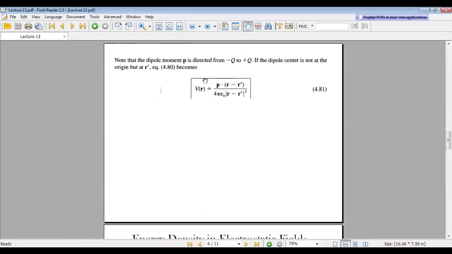And you can write the electric potential with respect to the dipole moment. So V suffix R equals, what is the a_R value here? The a_R value equals R minus R dash, over 4 pi epsilon naught times R minus R dash. What does that mean?